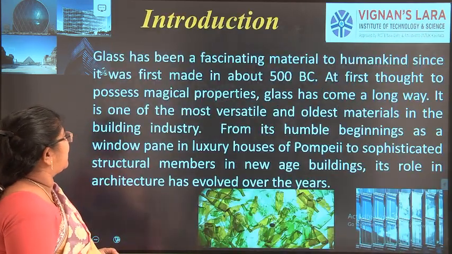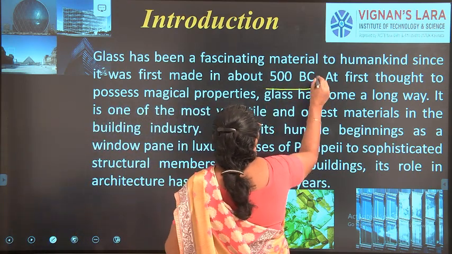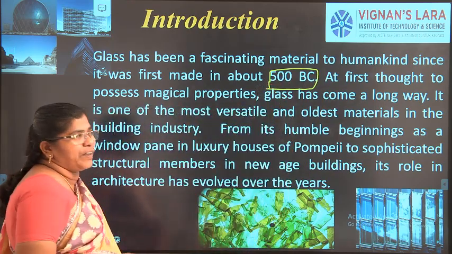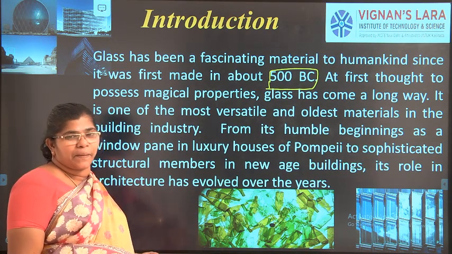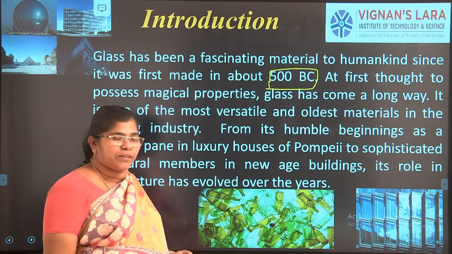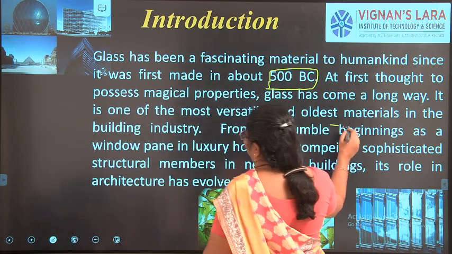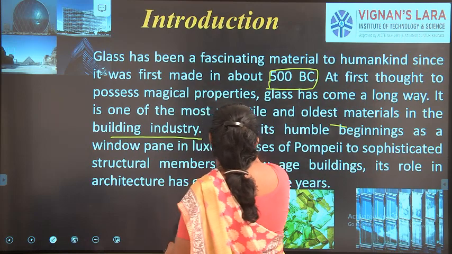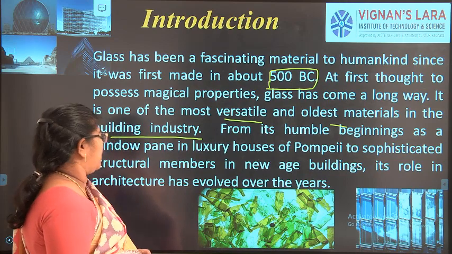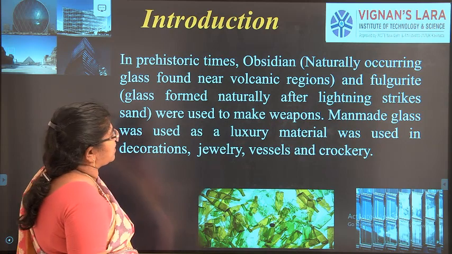So here you can see glass has been a fascinating material to mankind from 500 BC. From 500 BC this glass has been available for construction purposes. As we saw, gypsum is from 6000 BC, but aluminium and others came just now, right? Glass is one of the oldest and most versatile materials in the building industry. It is durable, and it is there in the building industries.